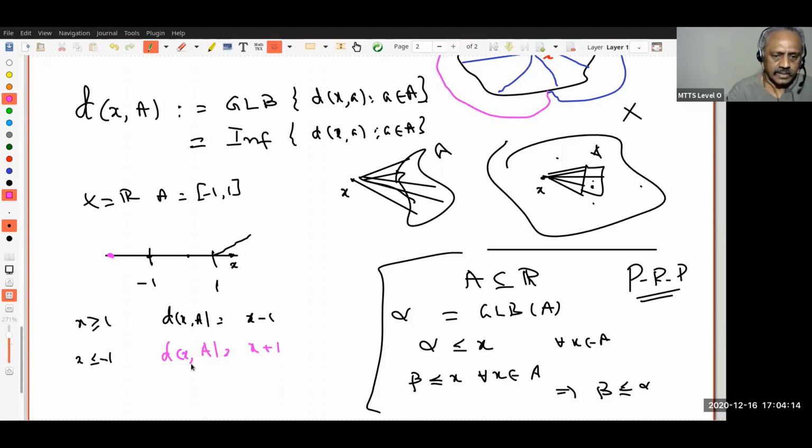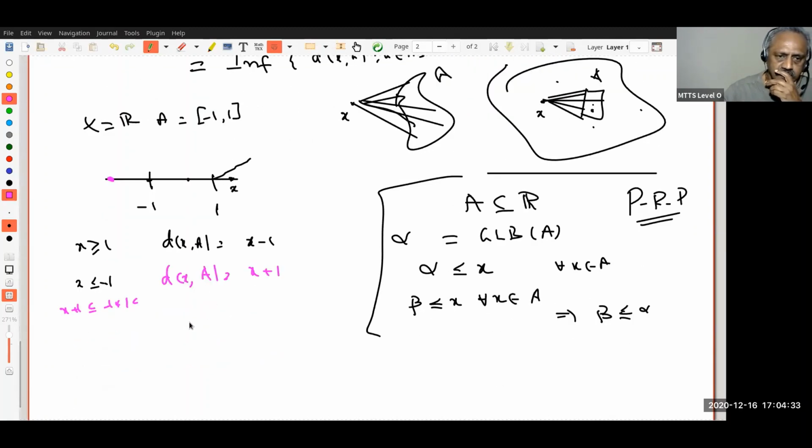X is less than or equal to 1, therefore x plus 1. Right? Therefore it's greater than or equal to 0. Yeah? X plus 1 will be minus 1 plus 1. Therefore, this is always 0. So, when x equals minus 1 it is 0.